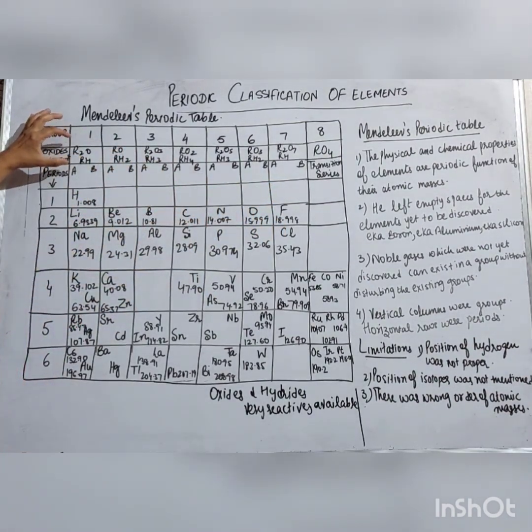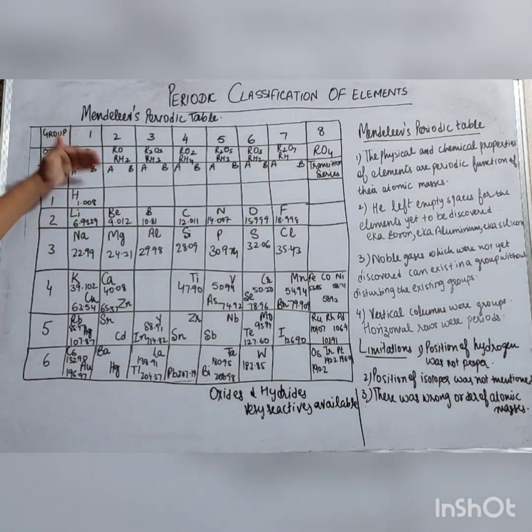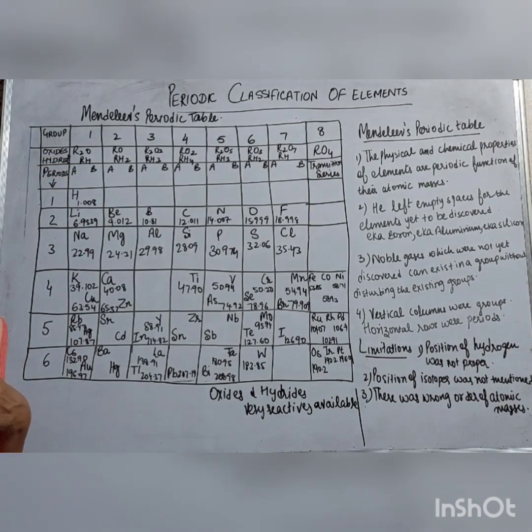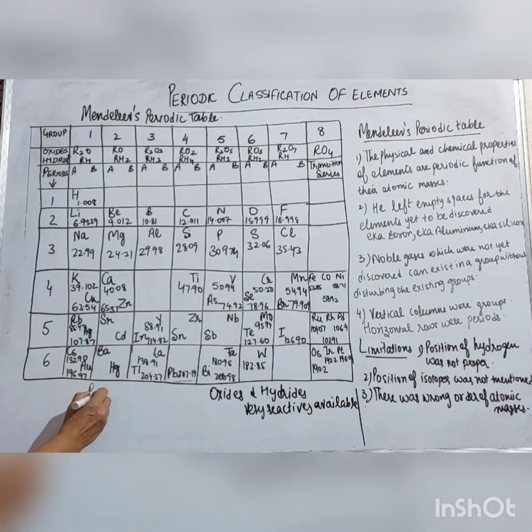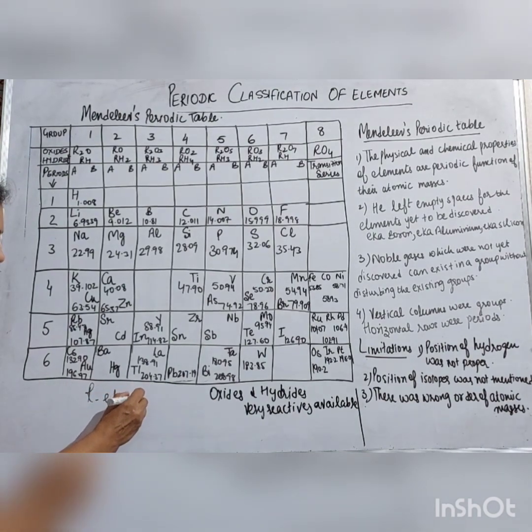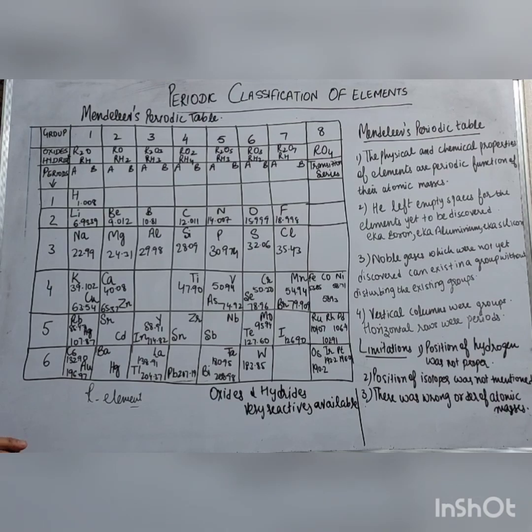Here he has made these groups according to the oxides and hydrides, right? Here he has written oxides and hydrides. What is R? R is the element. O is for oxide and H is for hydride.